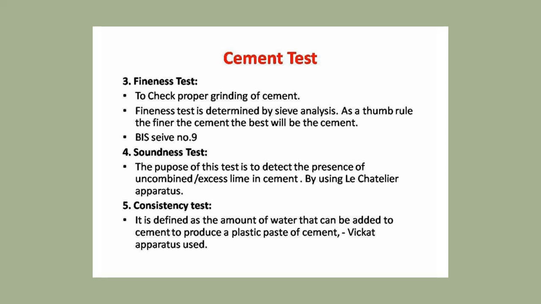Then fineness test. To check the proper grinding of cement, fineness test is determined by sieve analysis. As a thumb rule, the finer the cement, the better the cement. It should pass through BIS sieve number 9. BIS means Bureau of Indian Standards.